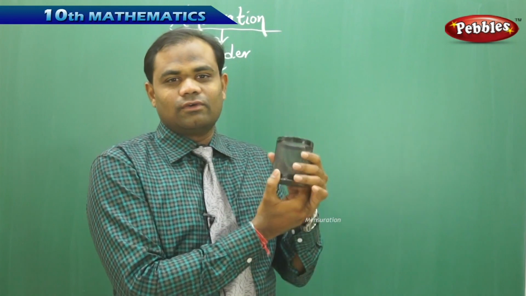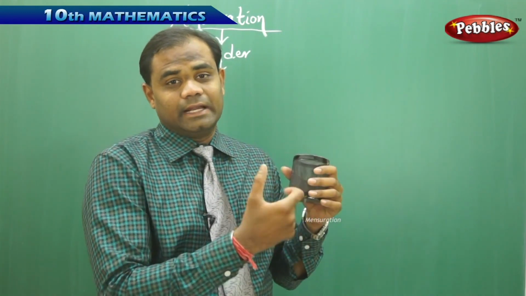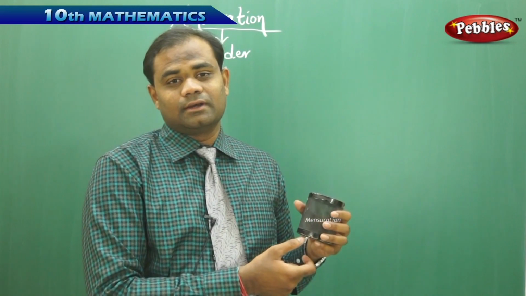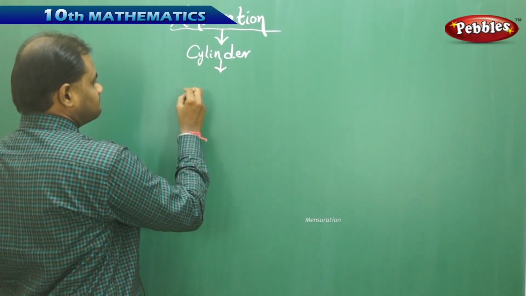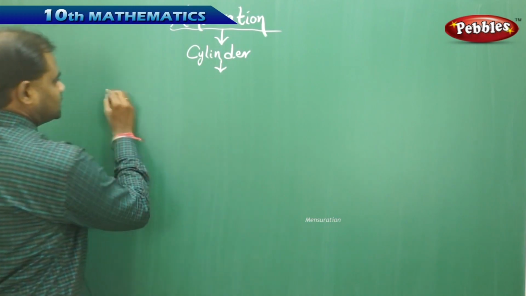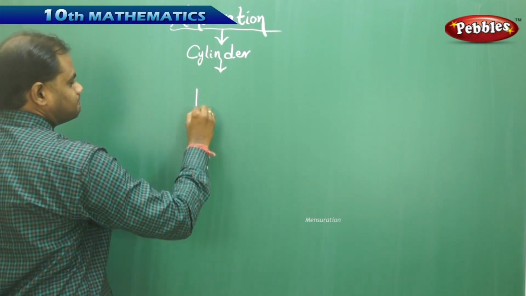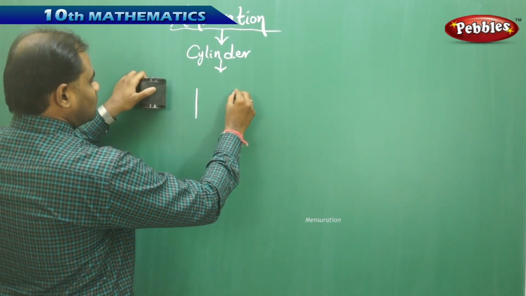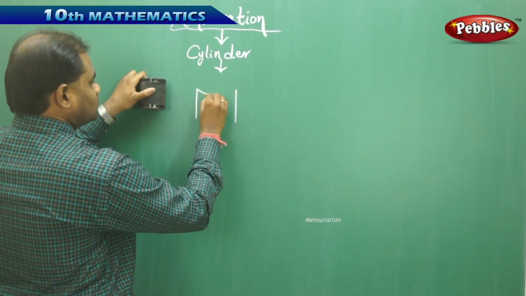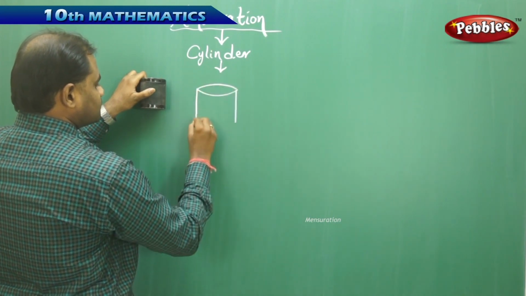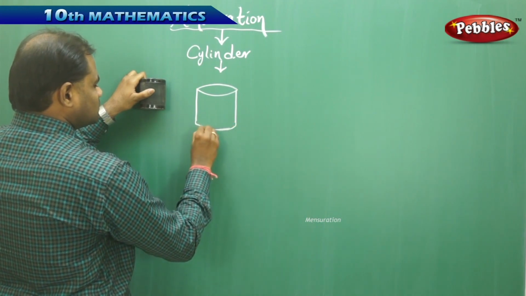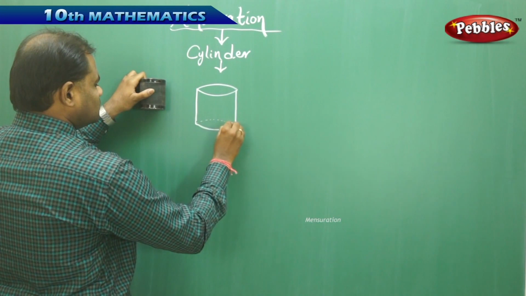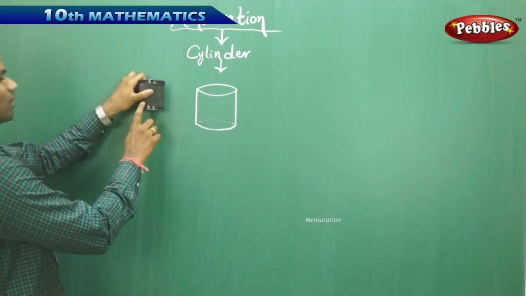So let's see how we can identify the lateral surface area or curved surface area, the total surface area and the volume. Before we understand the cylinder, let me draw the diagram of a cylinder here. This is how I draw it, where this is the top surface and this is the bottom surface.